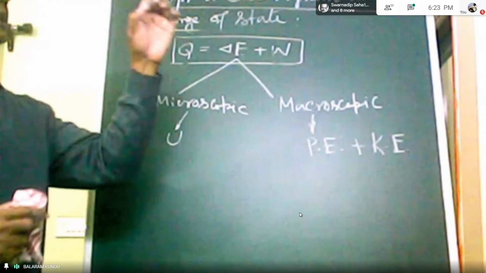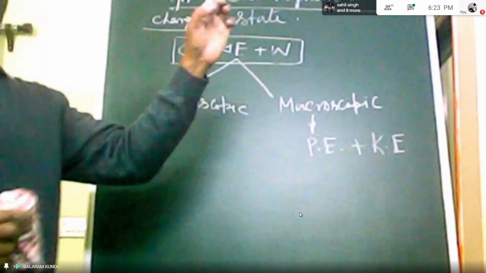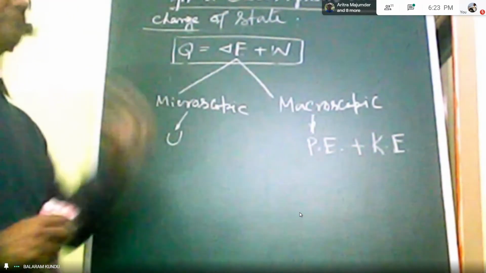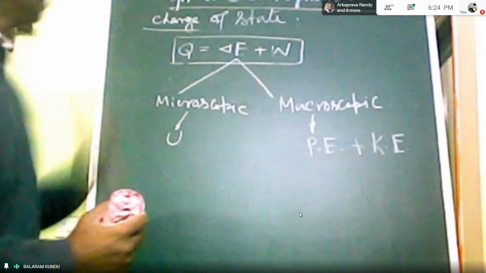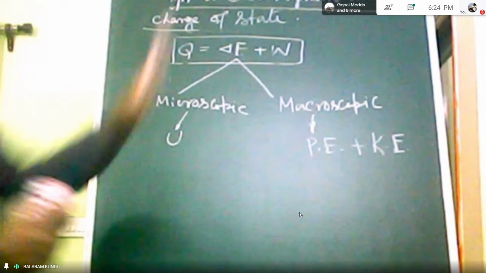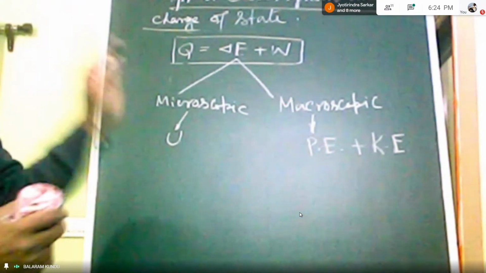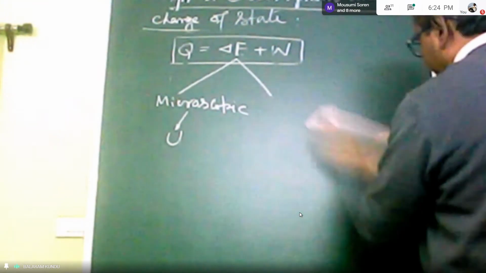For that we consider one single molecule, and if one molecule collides with other molecules, and this molecule collides with the wall surface, then energy will be produced, and all energy will be accumulated to get the internal energy. And obviously n molecules have been considered, so if we multiply by n, then we will get the U.